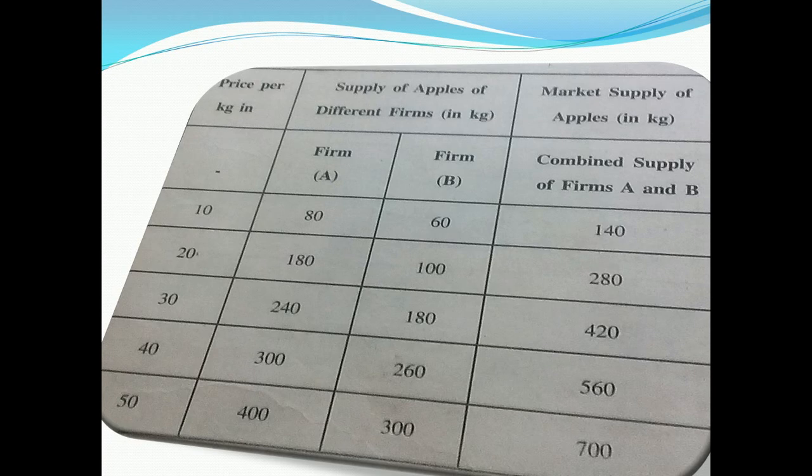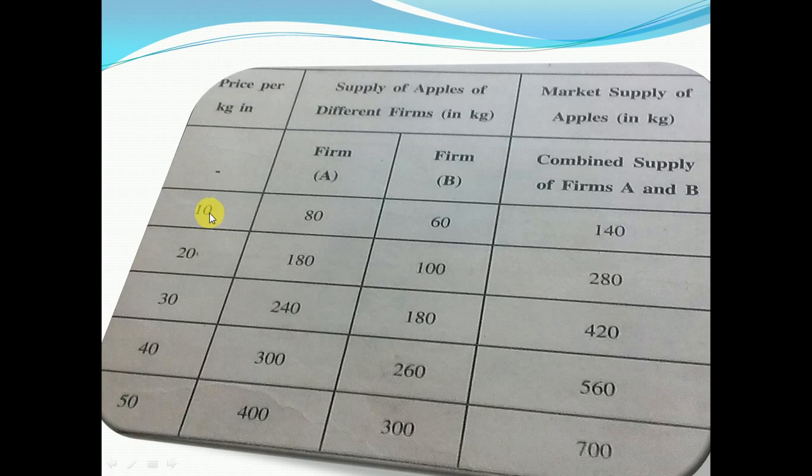The supply of A and B is 80 and 60, 180 and 100, 240 and 180, 300 and 260, 400 and 300 respectively. So individual supply from A is 80, 180, 240, 300, 400, and individual supply from B is 60, 100, 180, 260, 300.